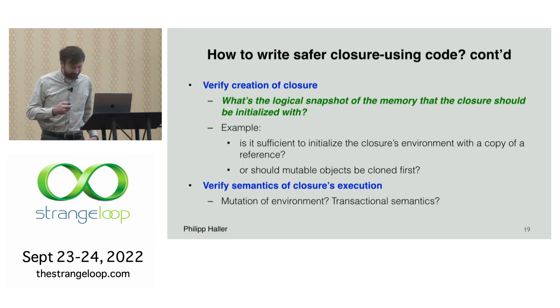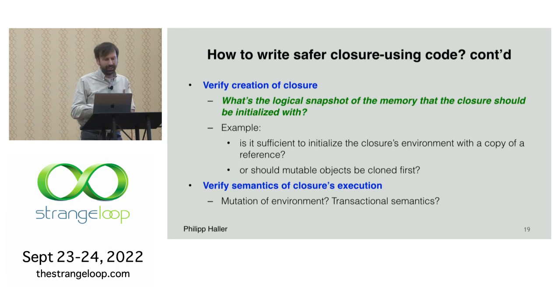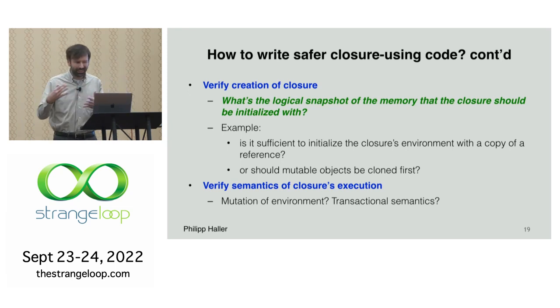But in a concurrent or distributed setting, of course, we need to see, do we need something like a transactional semantics for the application of the closure? Is it an atomic update of the state of something, and so on.